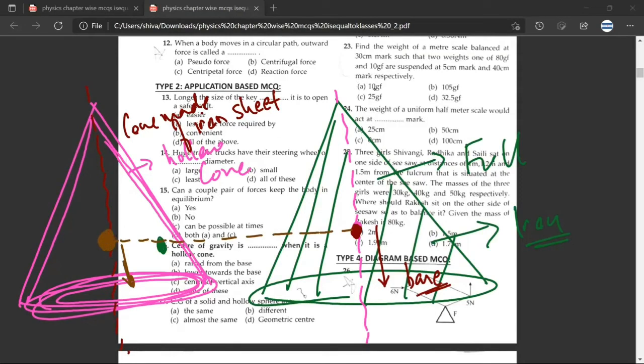Now, what we need to understand is the question: will the center of gravity of the hollow cone shift up or shift down? Have you understood the question? Yes, sir. There seems to be some doubt.